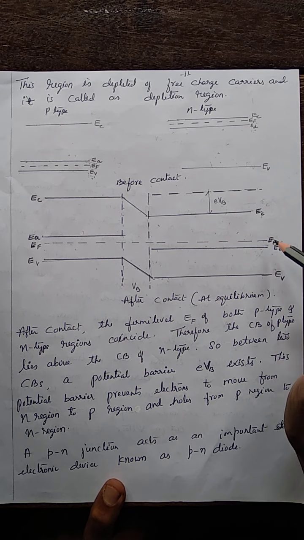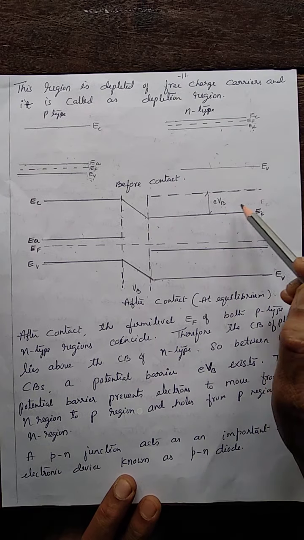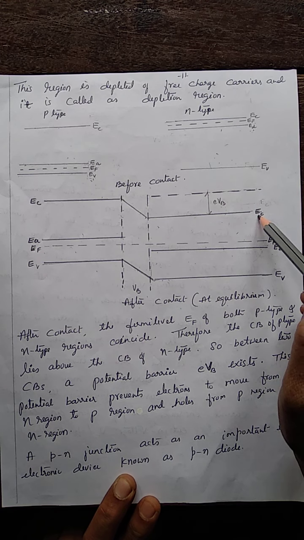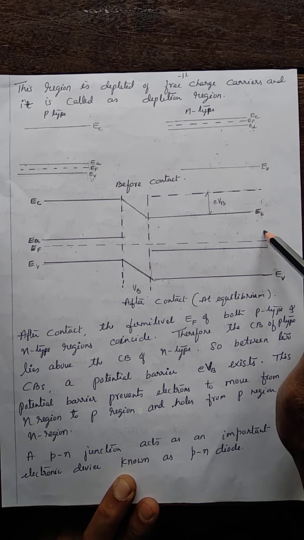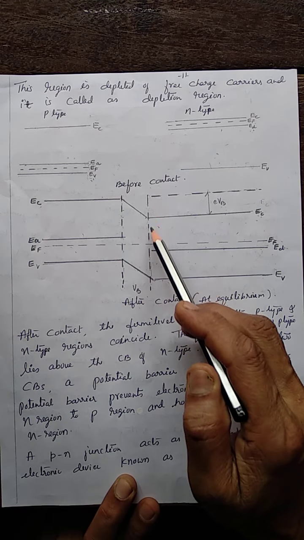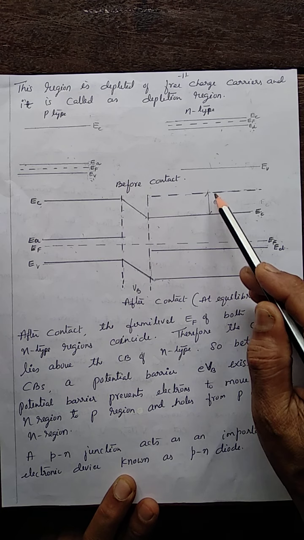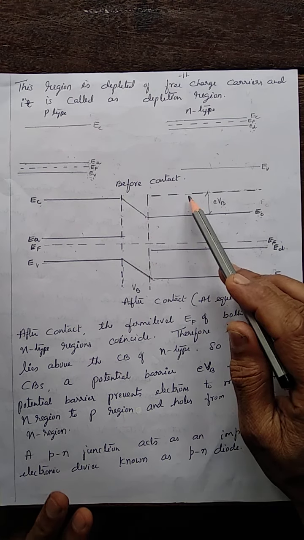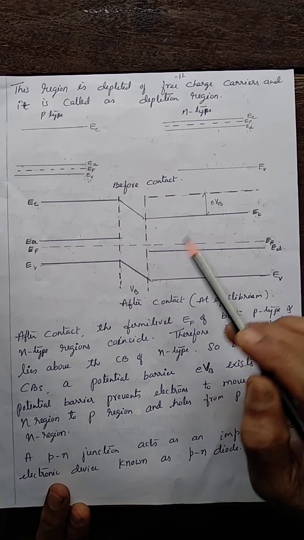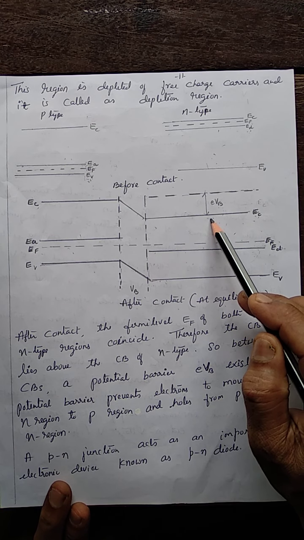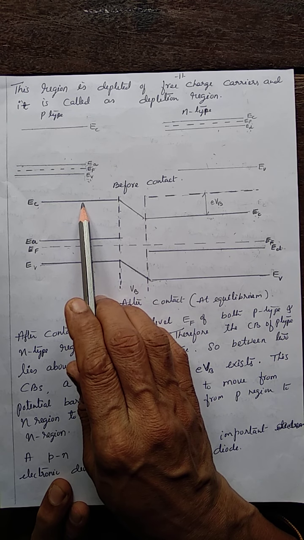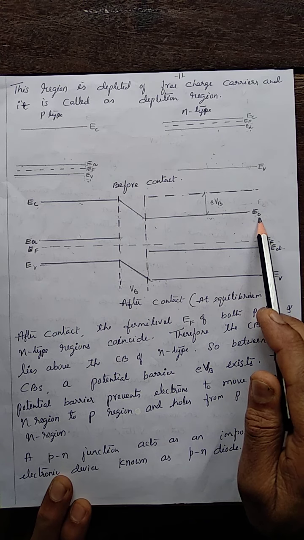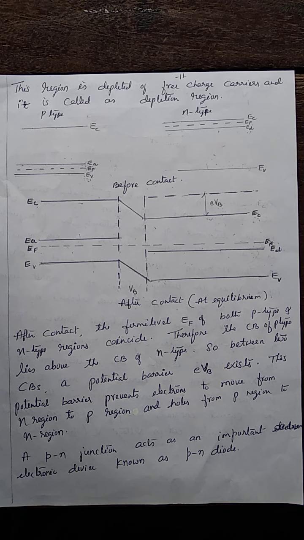As EF gets shifted to this position, EC also comes down, so that the energy difference between EC of n-type and EC of p-type is nothing but eVB. This much difference is created when the p-n junction is formed, and it is the energy difference between the conduction energy level of p-type and that of n-type. This is how a p-n junction is formed.